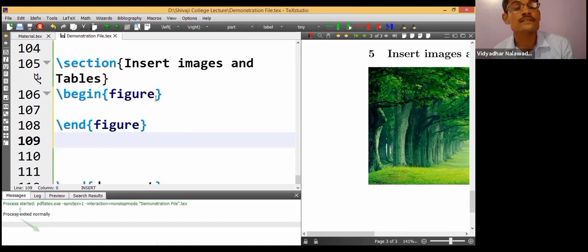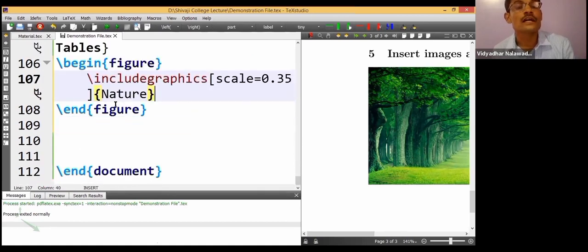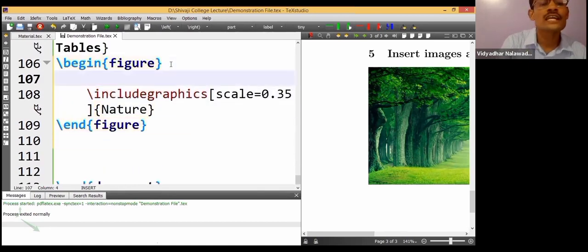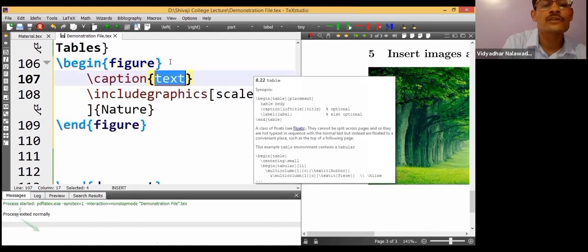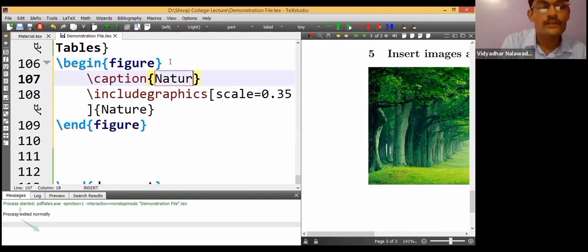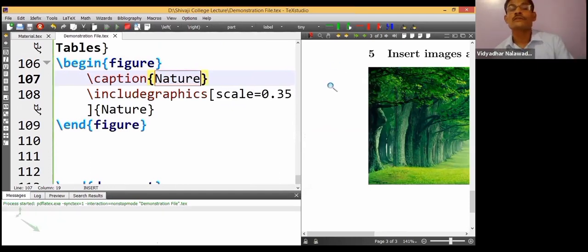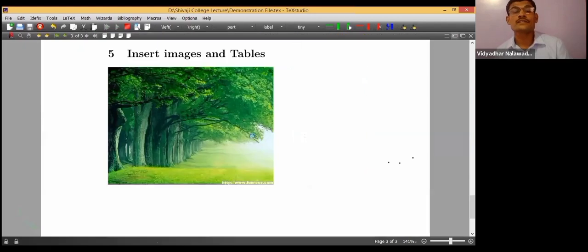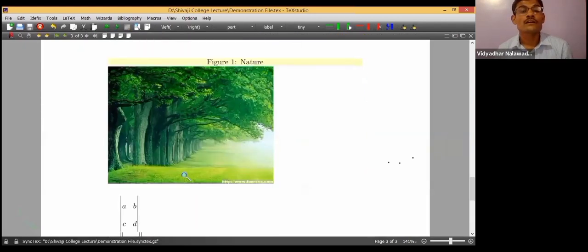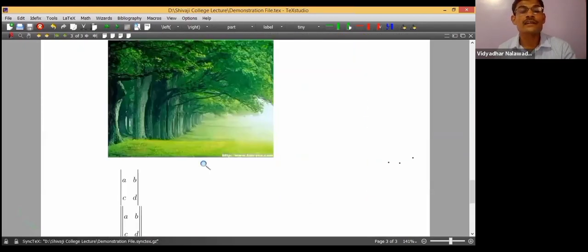In the place of the content, I will put this includegraphics nature. Control X, Control V. I can give the name by \caption. The caption name is nature. So let us see the output.